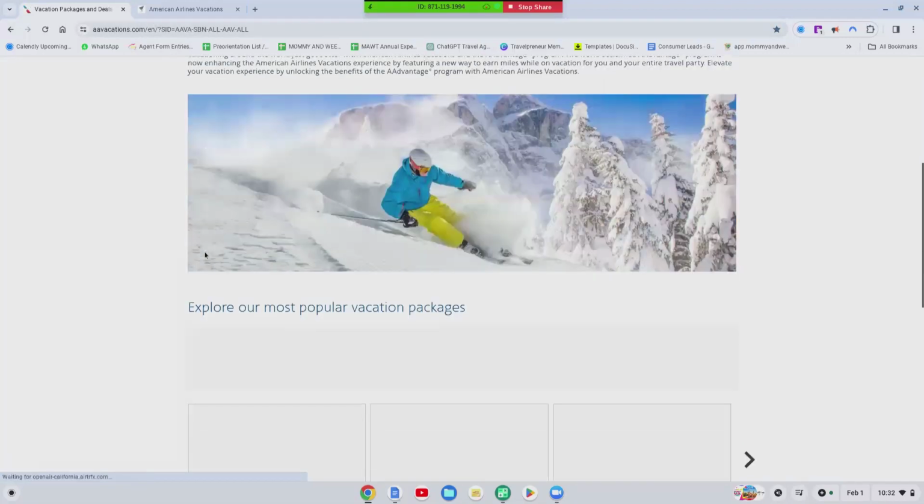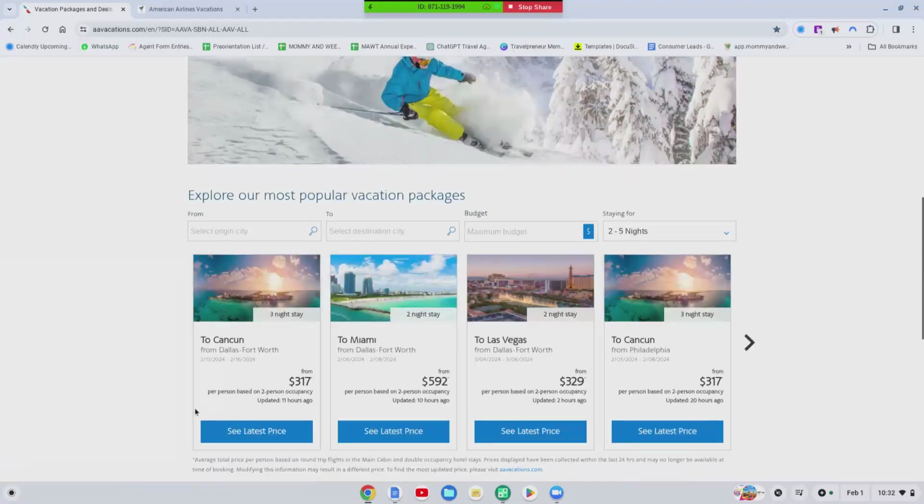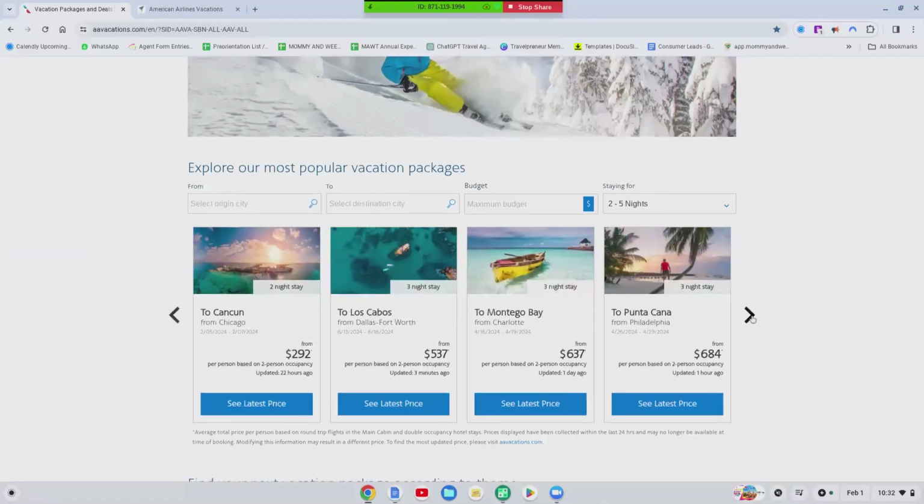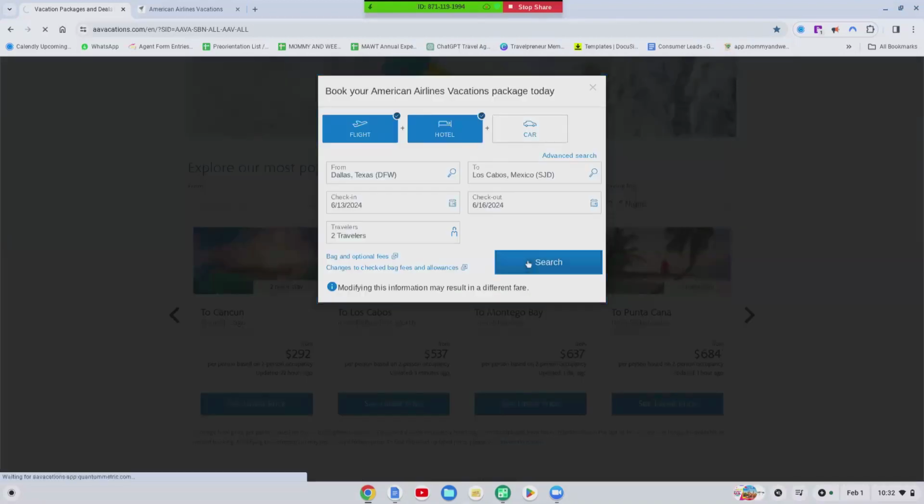Right here, the link is there. And remember, you can have these deals here. These are some dang good deals, y'all. Let me show you. These are some really good deals. All right, so look, 537 for 3 nights, 4 days in Cabo. Let's see the hotel.